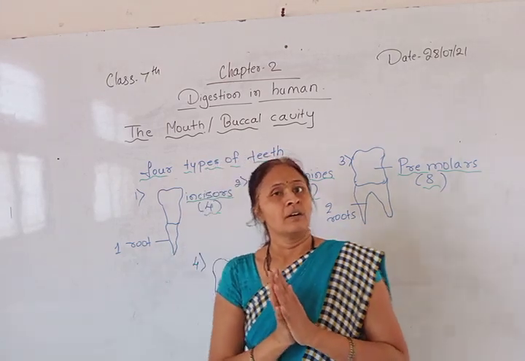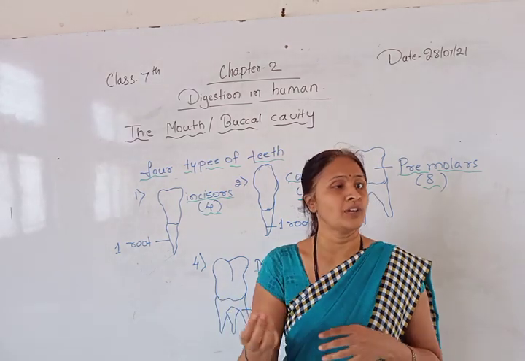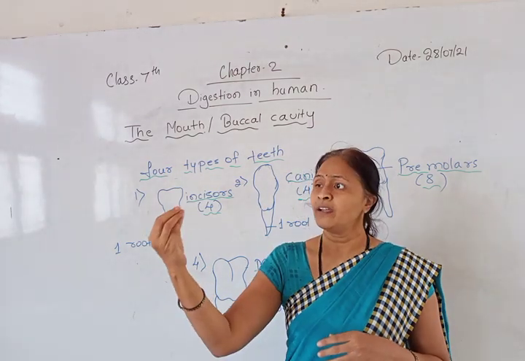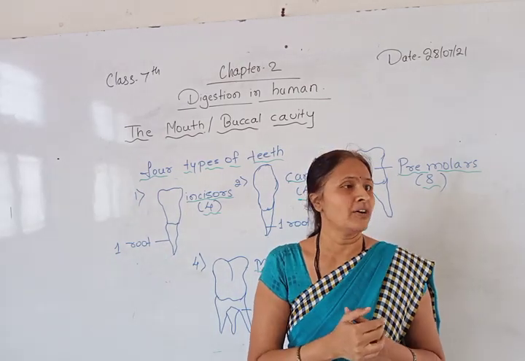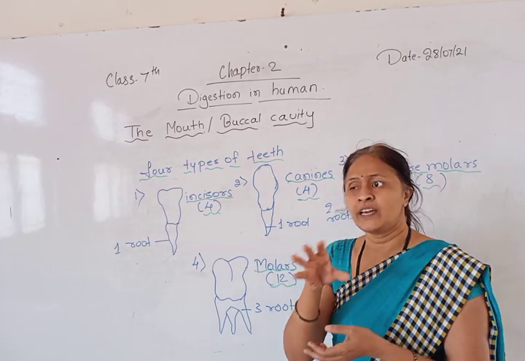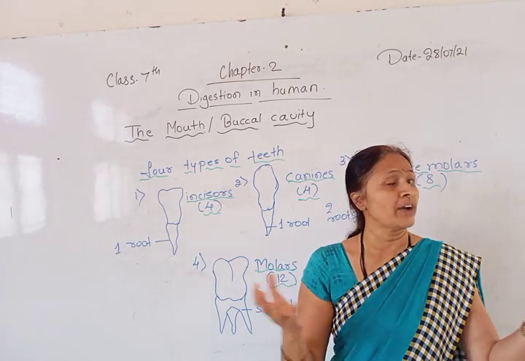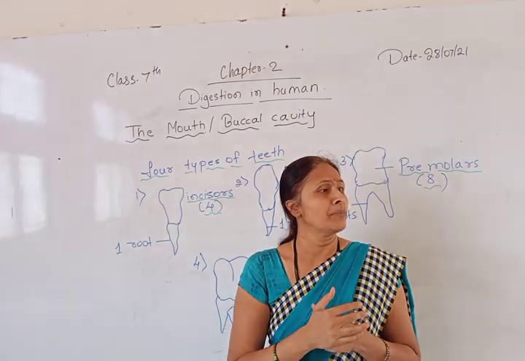See here, apart from all the remaining animals, the human being has only one facility: we can take in food with our hands. All other animals take food directly with their mouth; they don't have hands to pick up the food and put it in the mouth.